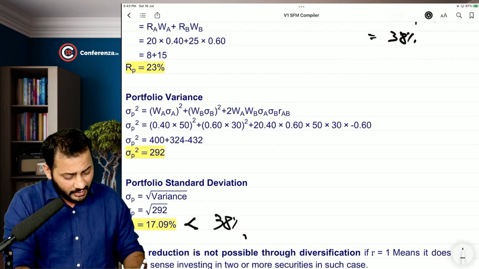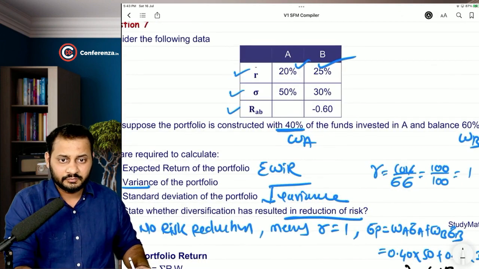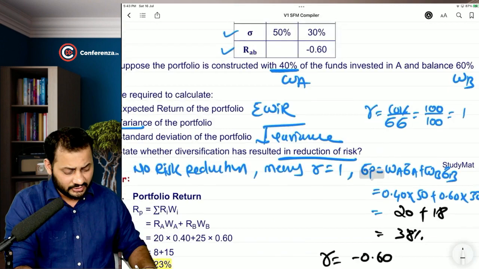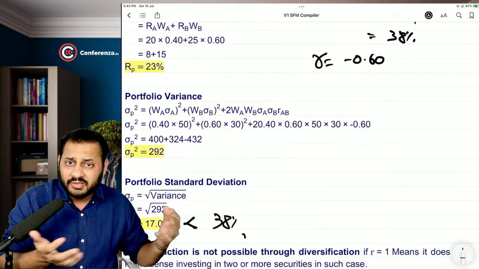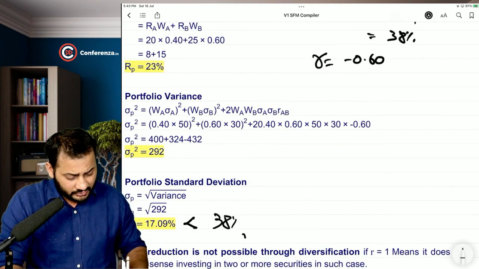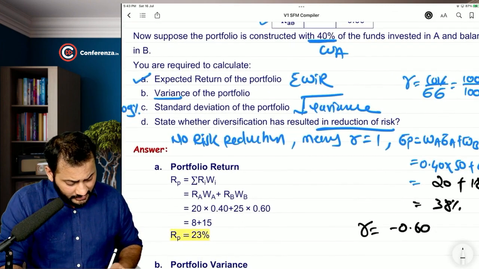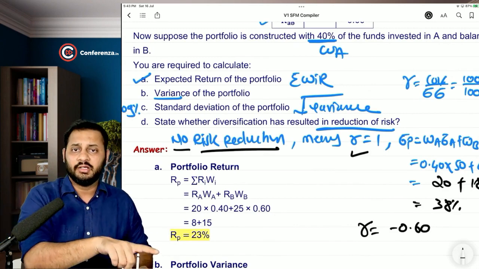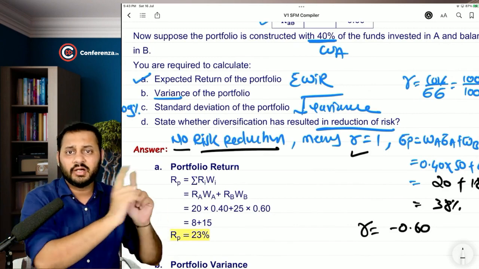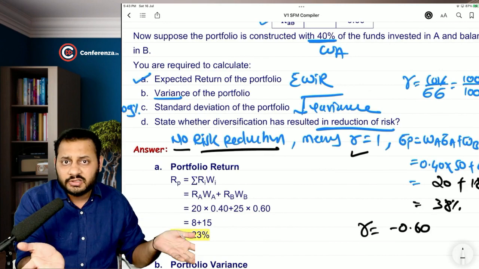See, when R given in the question is minus 0.60, we can clearly say that yes, risk reduction is happening, because if there is no risk reduction, R has to be 1, and if R is anything but 1, there is a risk reduction.